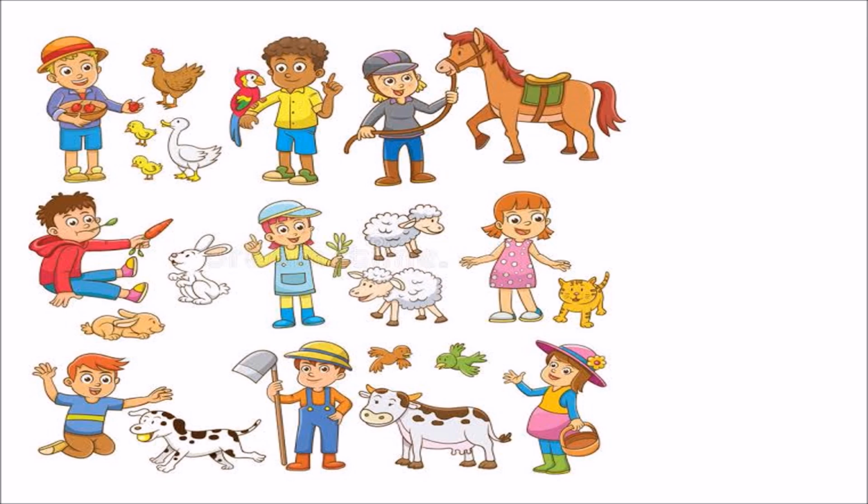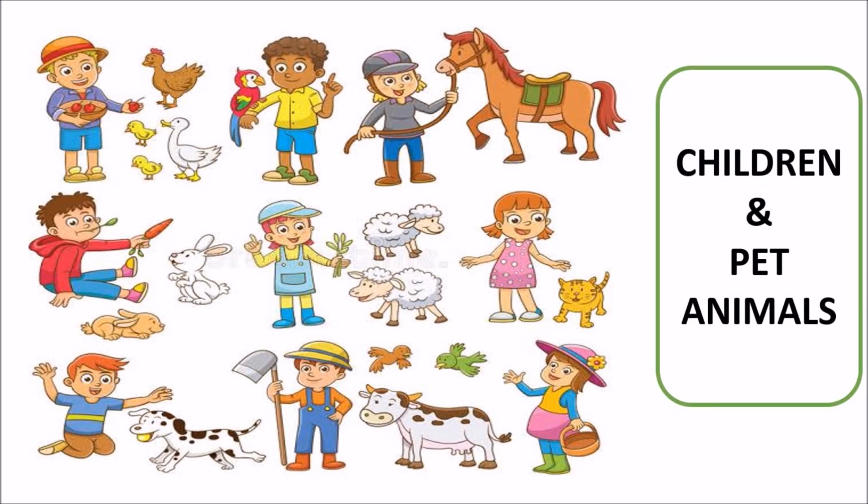Children, what do you see in this image? We see a few children and their pet animals. So we see pet animals like hen, parrot, horse, rabbit, lamb, cat, dog, cow and birds. Yes, children, why am I showing this image to you? Because we have an activity.